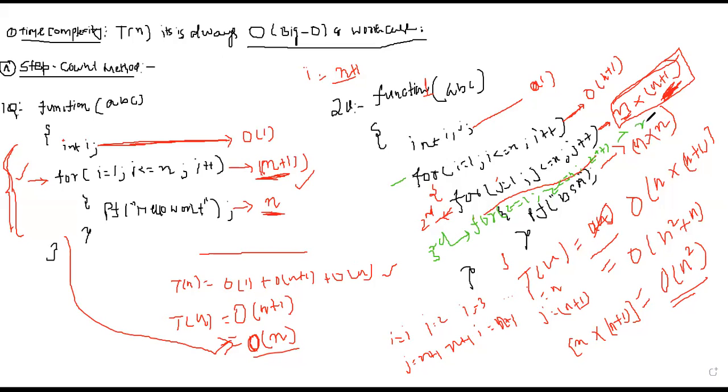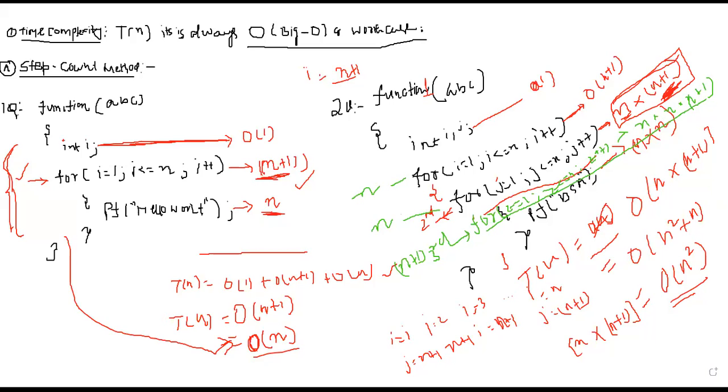It will be n into n plus 1. Yes or no? How many times will this for loop be done? This will be n into n plus 1. Why n? First n for this for loop, second n for this for loop, and finally n plus 1 for this one.